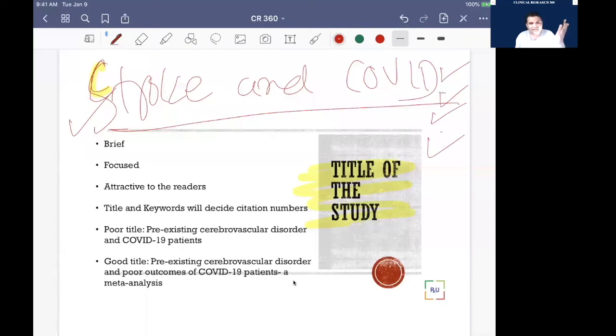I always tell my students one thing. It's like the Bumblebee and Tinder era: people watch the face and swipe right or left. When you are a physician, you don't have time, and there are many articles every day, probably 100 articles in medicine, cardiology, or neurology coming out.